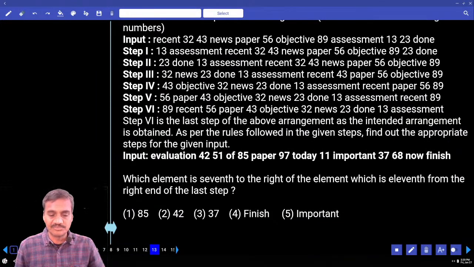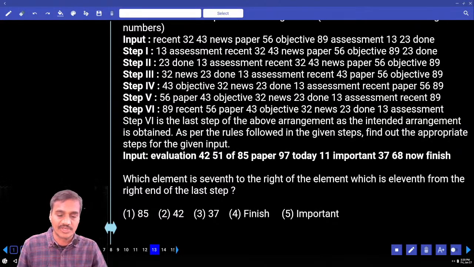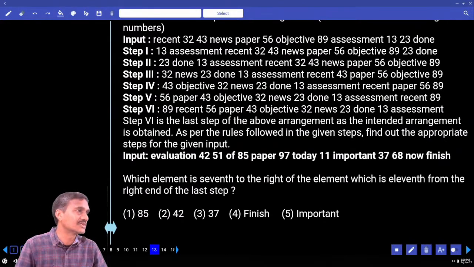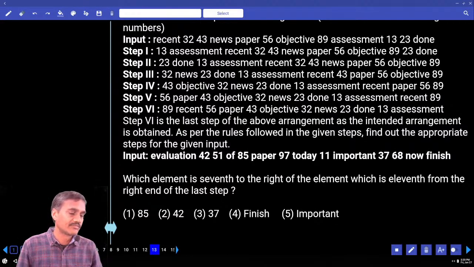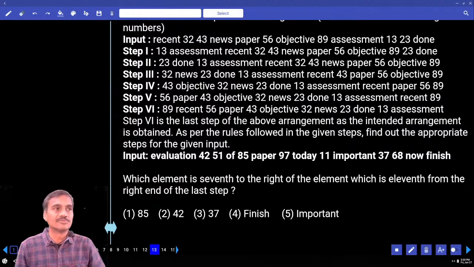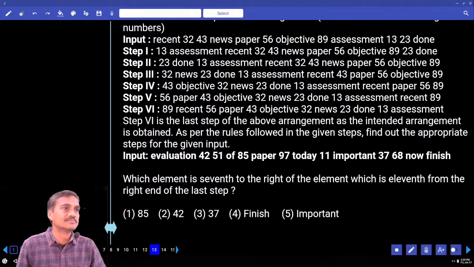Tell me how many elements there are: 1, 2, 3, 4, 5, 6, 7, 8, 9, 10, 11, 12, 13, 14. 14 means you will have almost 7 steps. Then 4 questions are based on these 7 steps. You can definitely do it. Okay? 13 to 16. Any doubts, should I explain? Anyone, please? 13 to 16.